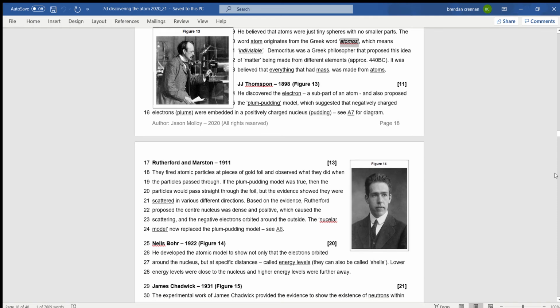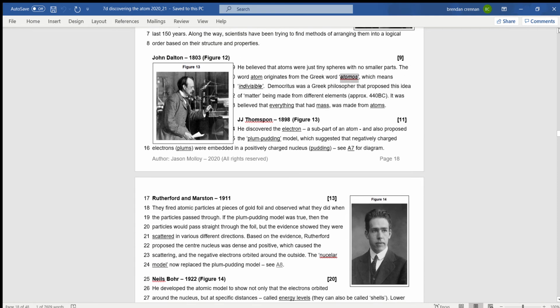So that's where we were up to around about 1800, and John Dalton proposed the idea that these atoms were different for different elements, and that the atom was a solid ball of material. Okay, so one solid ball of material, a bit like a snooker ball.